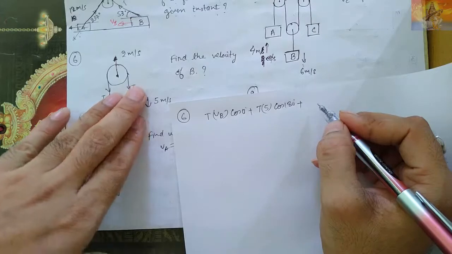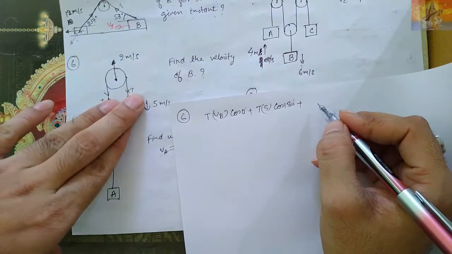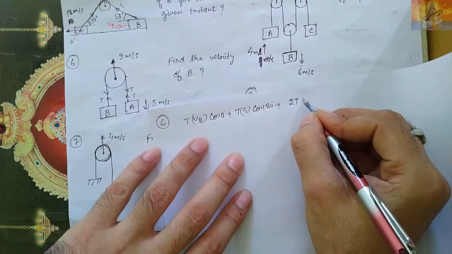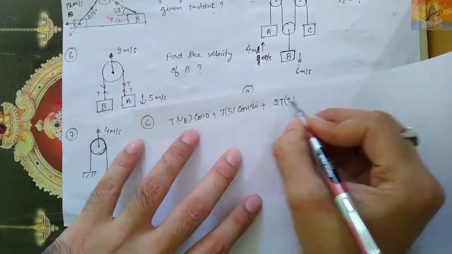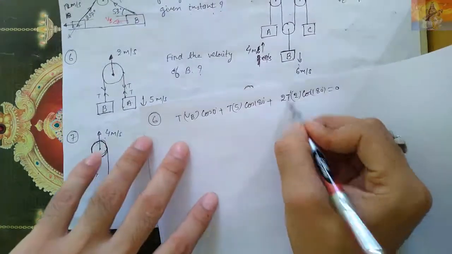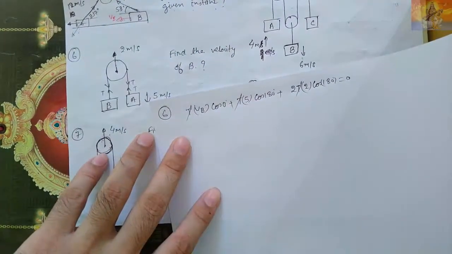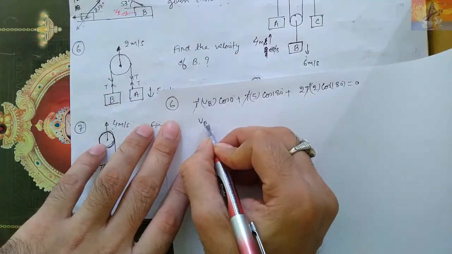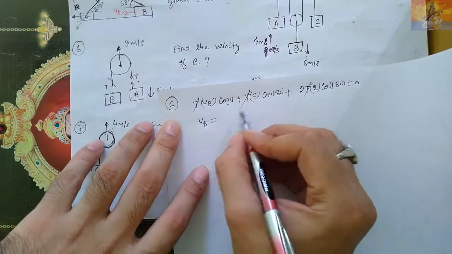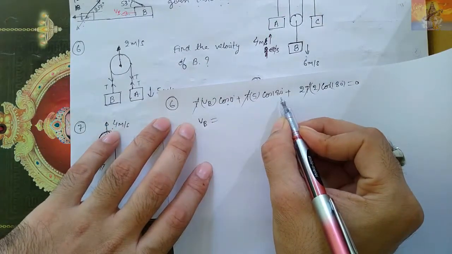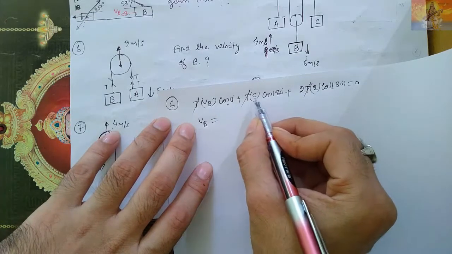Look carefully. 2T is acting down on the pulley, but the pulley is going up. So I will write 2T by 2 meter per second is going up, cos 180 degree is equal to 0. T cancelled. Velocity of B, because this cos 0 is 1, equals, velocity of B is equal to cos 180 degree, minus 1.